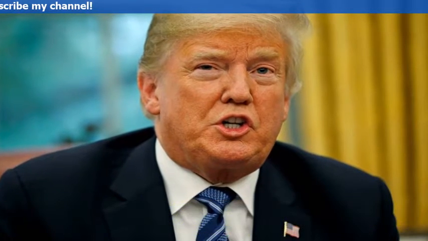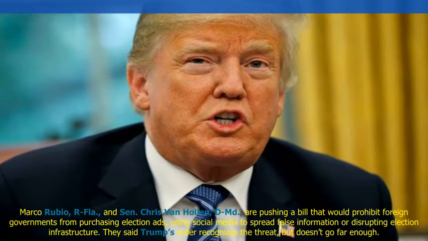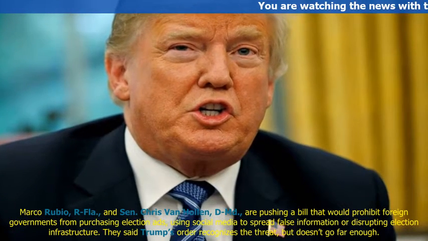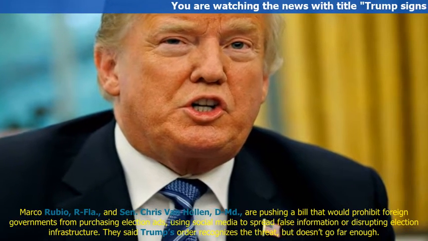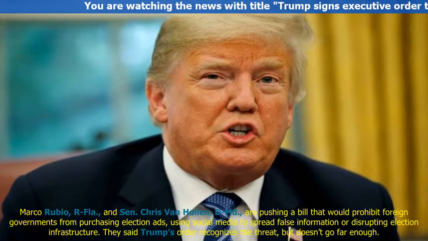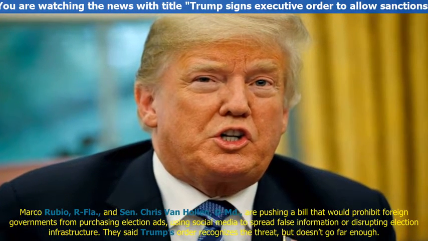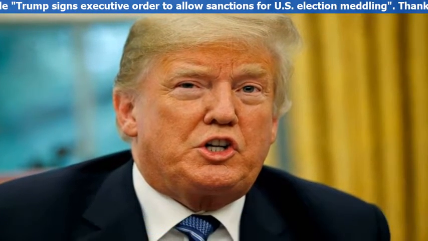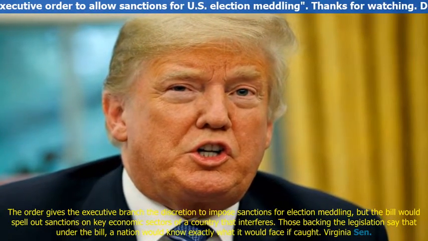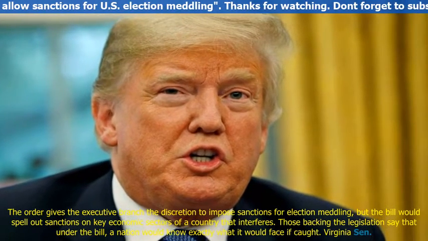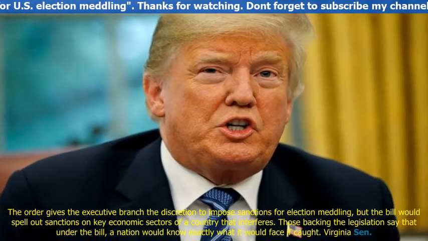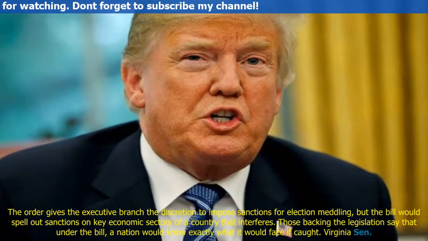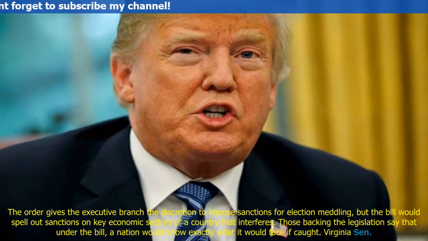Senator Marco Rubio, Republican of Florida, and Senator Chris Van Hollen, Democrat of Maryland, are pushing a bill that would prohibit foreign governments from purchasing election ads, using social media to spread false information or disrupting election infrastructure. They said Trump's order recognizes a threat, but doesn't go far enough. The order gives the executive branch the discretion to impose sanctions for election meddling, but the bill would spell out sanctions on key economic sectors of a country that interferes. Those backing the legislation say that under the bill, a nation would know exactly what it would face if caught.